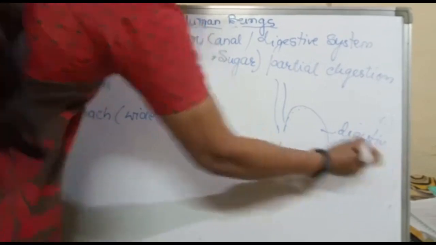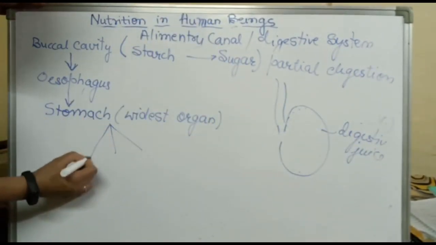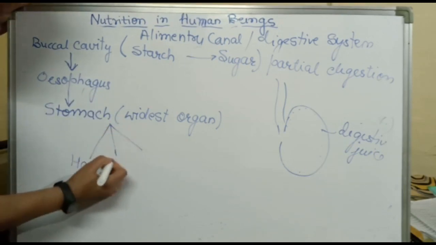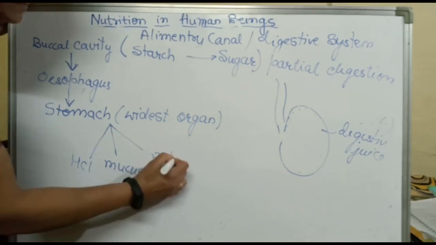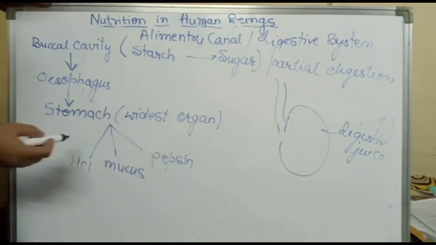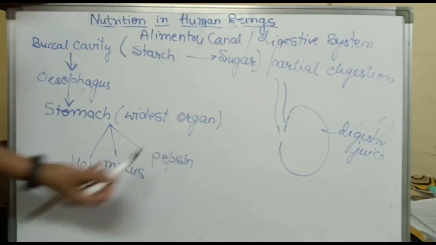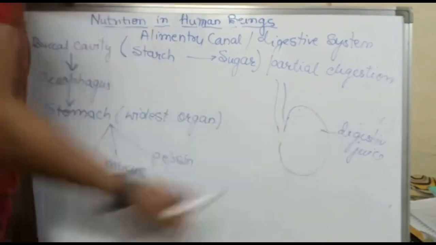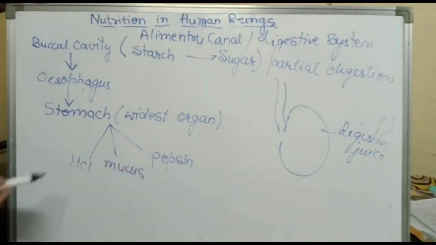Along with it, the stomach releases three things. One is HCl, another is mucus, and the third one is the enzyme pepsin. It is very important to learn that the stomach releases HCl, mucus and pepsin. Along with it, the internal lining of the stomach releases some digestive juices. Now, what are the functions of all these things?